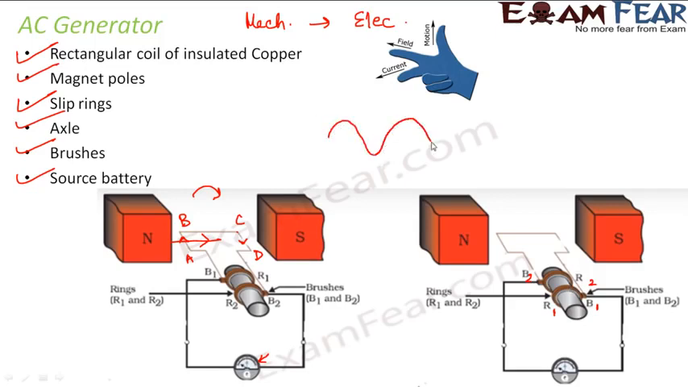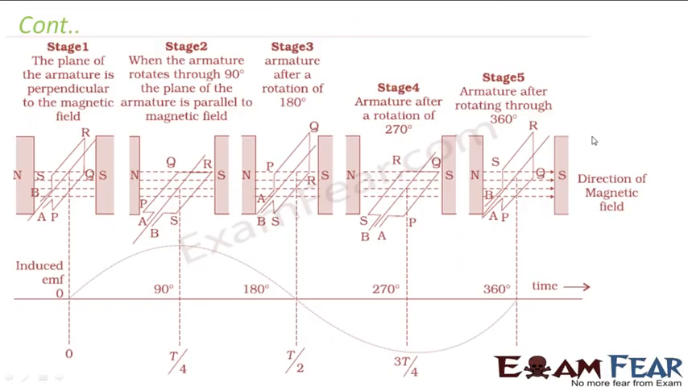So if you actually look at the pattern, this is how the pattern which is observed for induced EMF and induced current. So if you look at the overall process, this is how it looks like. So as the coil rotates through different angles, we see the amount of EMF which is induced, or the current which is induced. So in this fashion, the AC generator works.